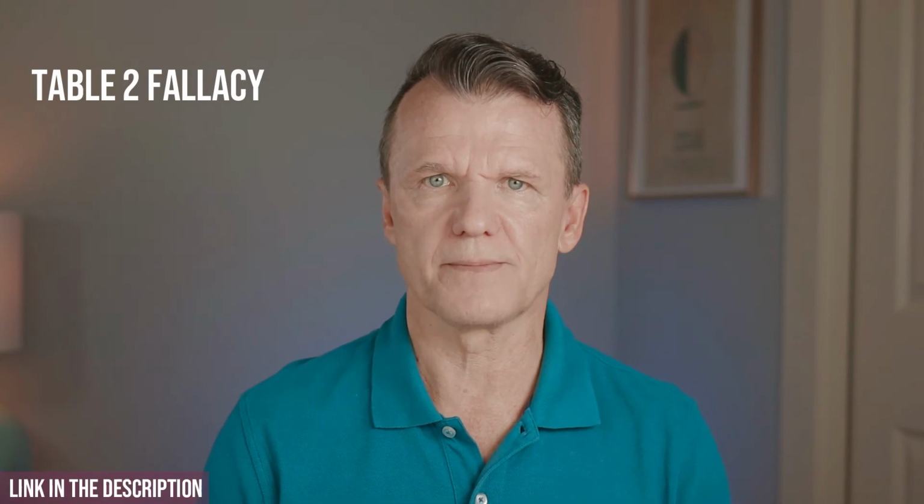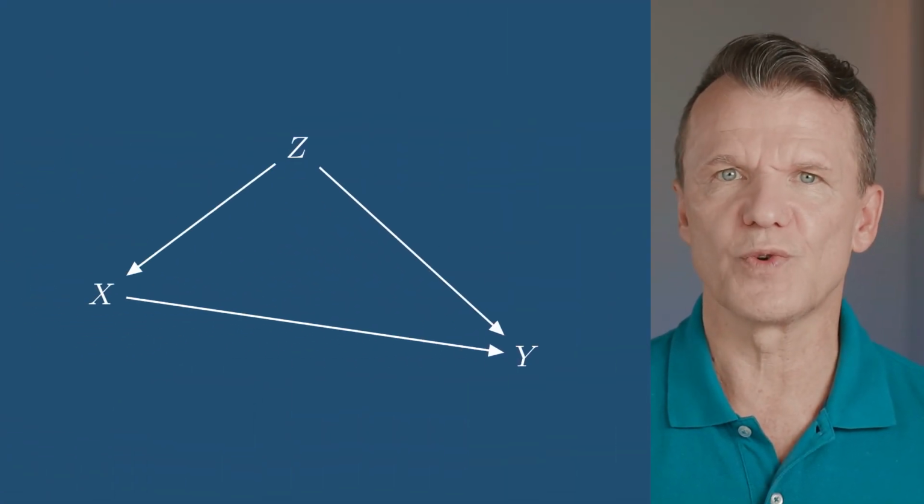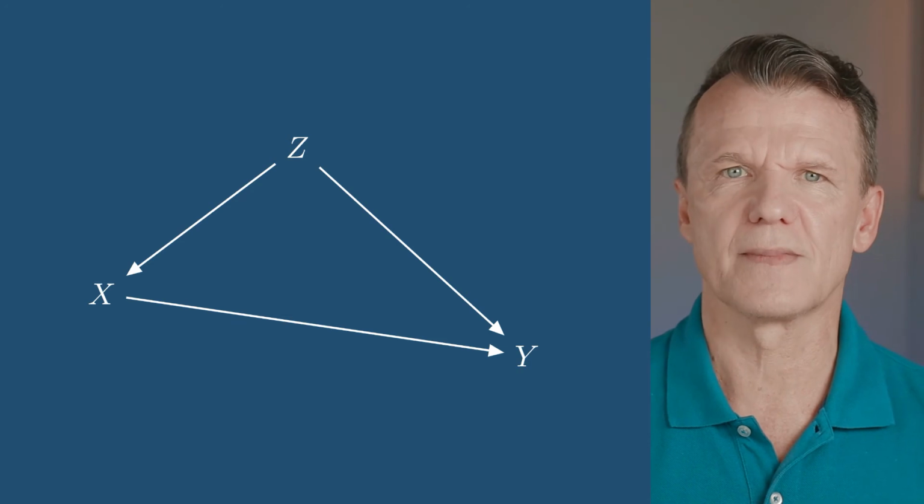Sometimes, a causal diagram is described as a network of direct effects. That could be misleading and inevitably leads to the Table 2 fallacy. This fallacy was recognized by Westreich in a 2011 paper. Essentially, it's the presumption that one can interpret the effect of any node in the same way. To see why it's not true, let's take a look at this graph.